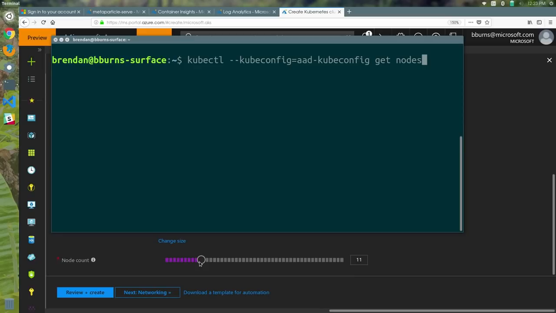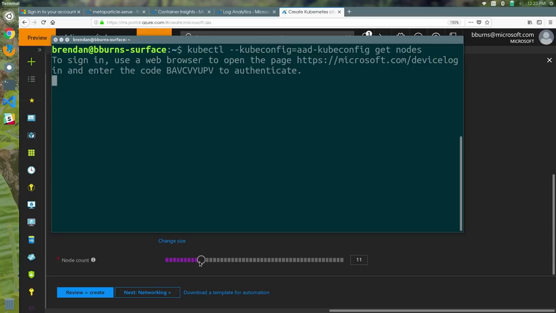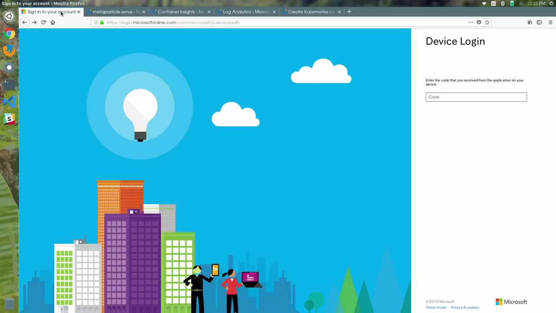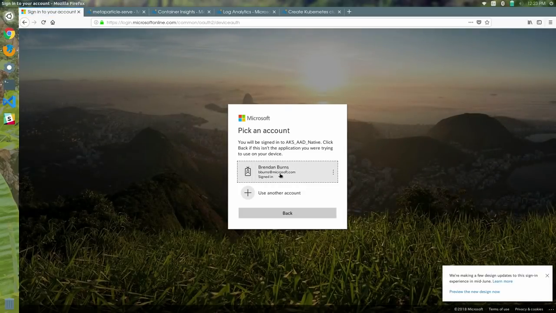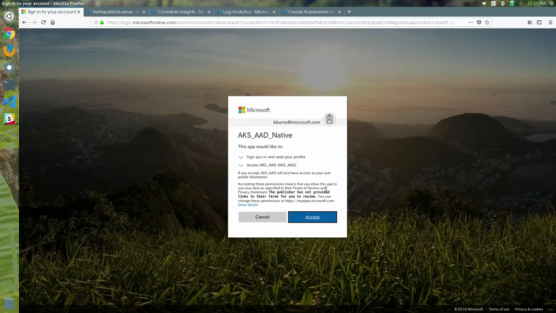So if I run, this is just a standard kubectl command. And what you see here is, if you've ever used the AZ CLI, it's the same kind of experience. It's asking me now to go and punch in this code to the device login page. And if I go in here, it's going to prompt me through. I'm going to say I want to use my Microsoft account. It gives me the things that the application wants to have access to. I'm going to accept that.